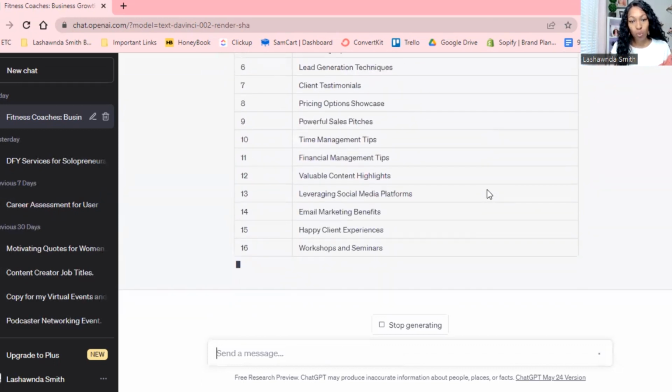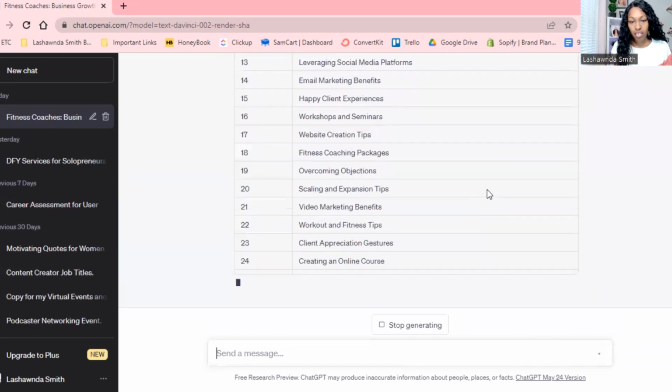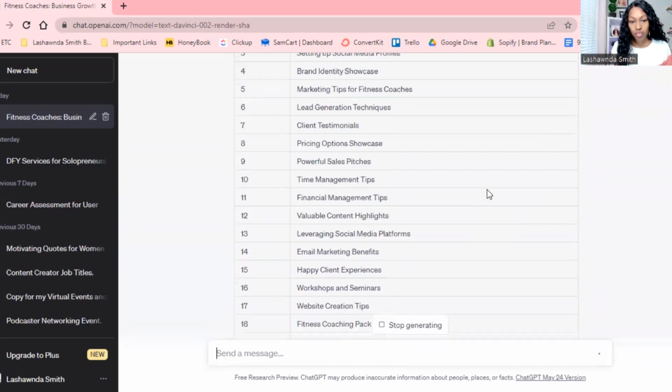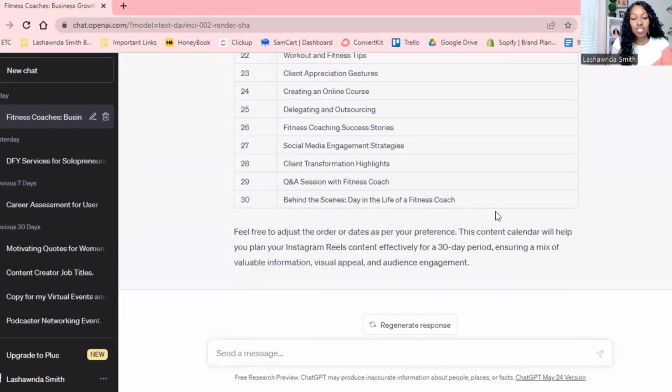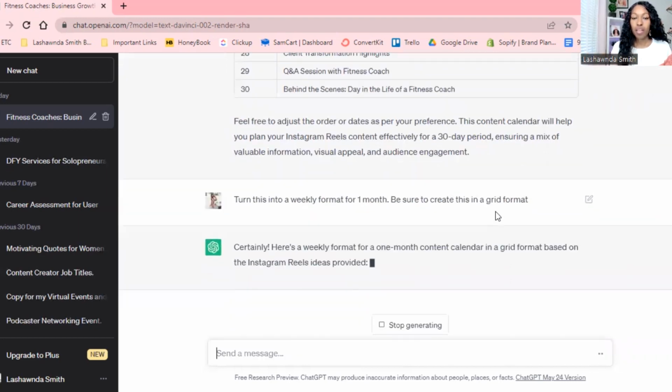I'm going to be even more specific the next time. So you see that it did a short grid, but what I want to do is turn this into a weekly format for 1 month. And then I'm going to say, be sure to create this in a grid format. And let's see what it comes up with now.